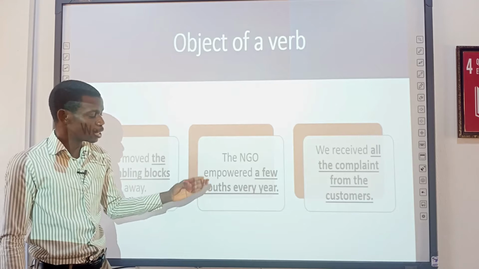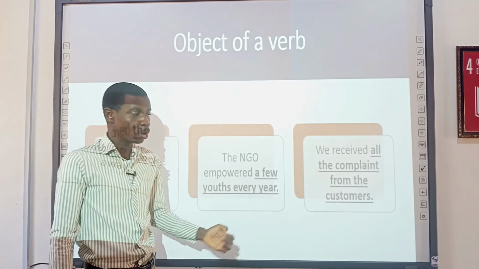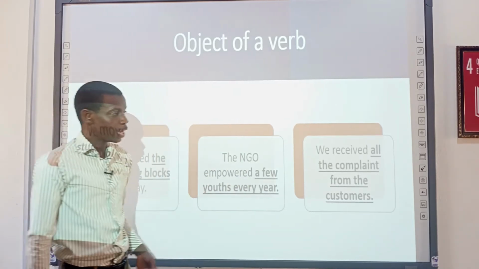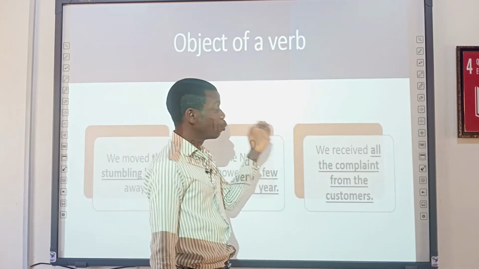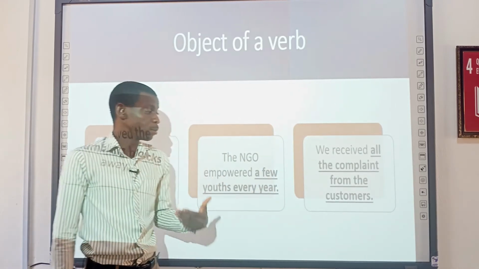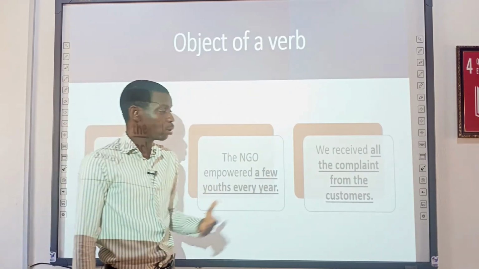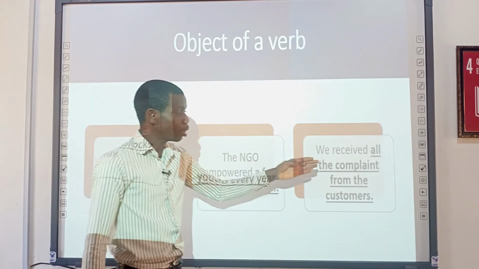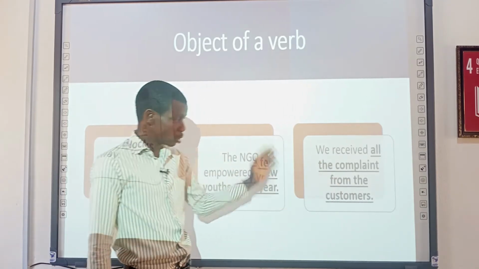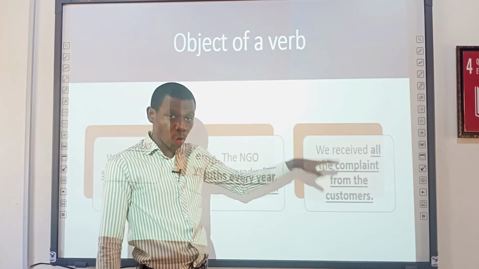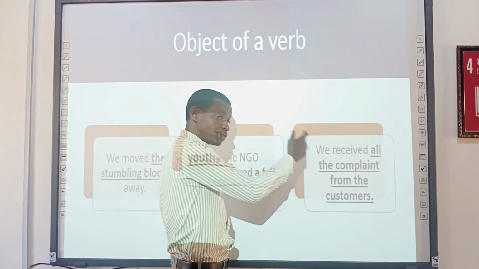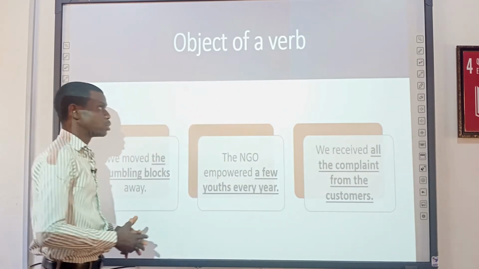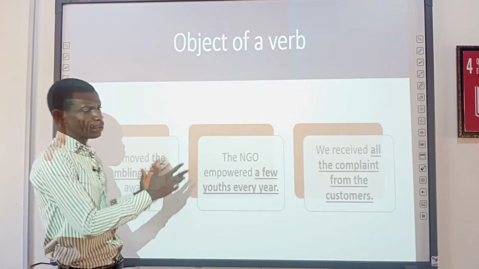A few youths every year is an object of the verb empowered. And finally, we received all complaints from the customers. All the complaints from the customers is an object of the verb received. So it's just beautiful like this.